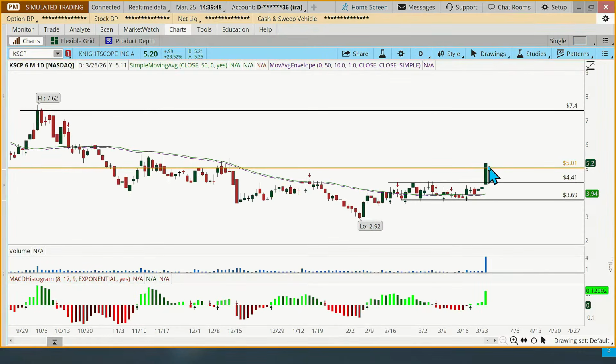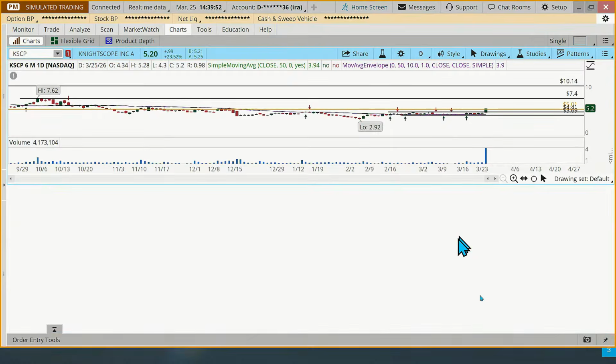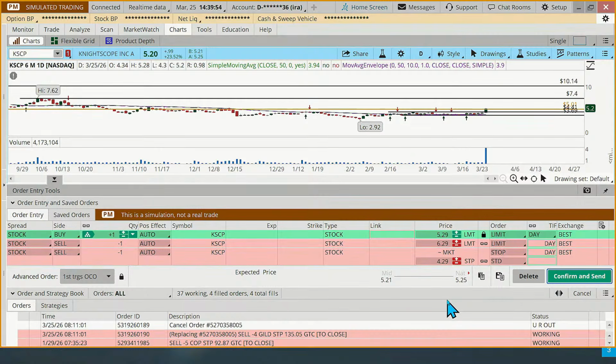So 6 months, we're going to right click right up here, buy custom with OCO bracket, and we could go in with 192 shares total, but we can go in there with 96 shares for half. And so we've got it locked up, 96 shares in there, about 520 to close. And then we're going to set the target.